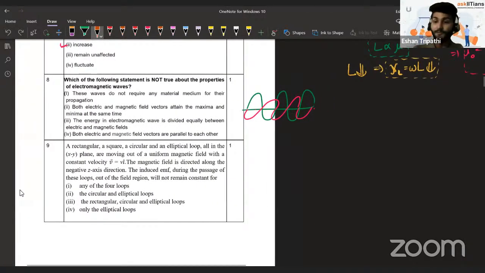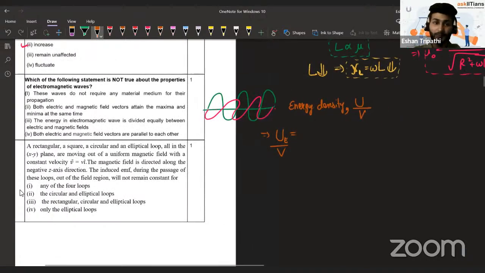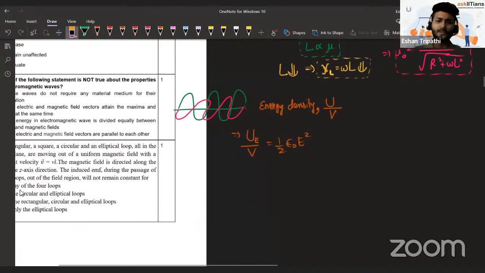That also is true. If you remember, energy density is defined as energy per unit volume. Now, energy density in the form of electric field, how much energy per unit volume is there? Half epsilon naught E square. Or you should say actually epsilon, because if it's a medium, then also we should define it. It's epsilon into E square. And in form of magnetic field, it's B square by 2 mu.